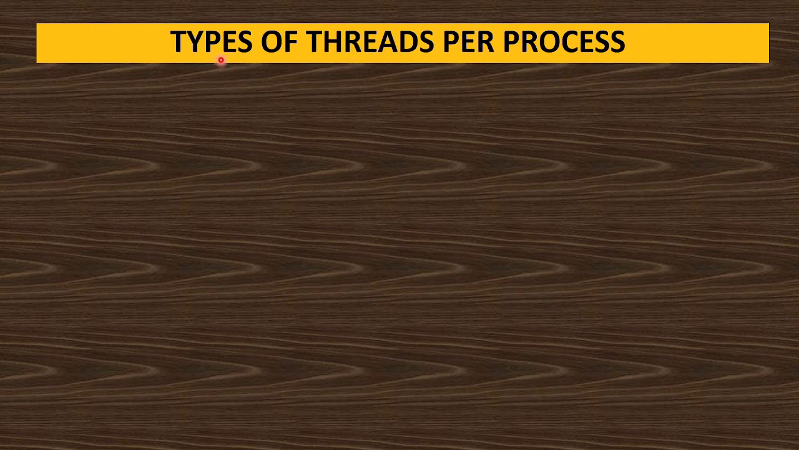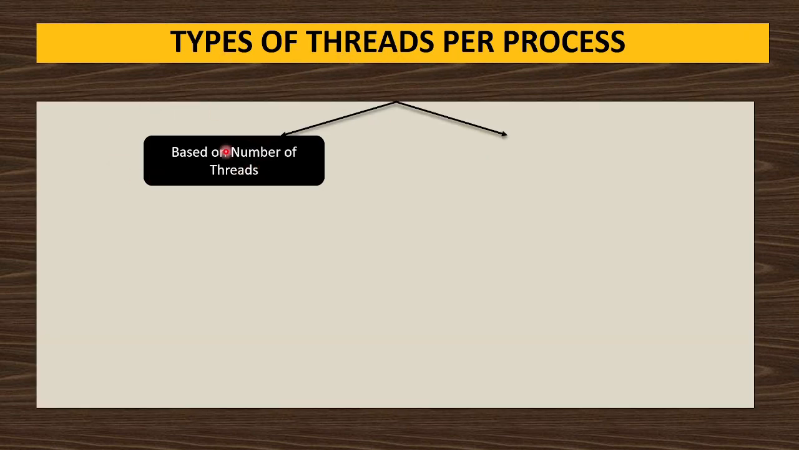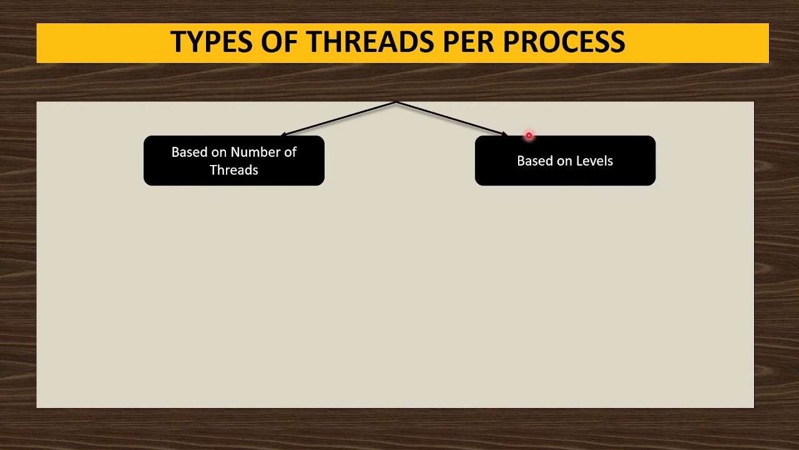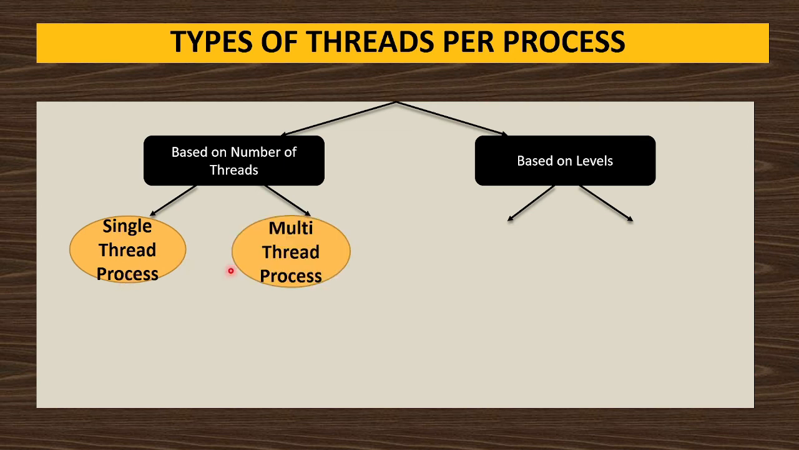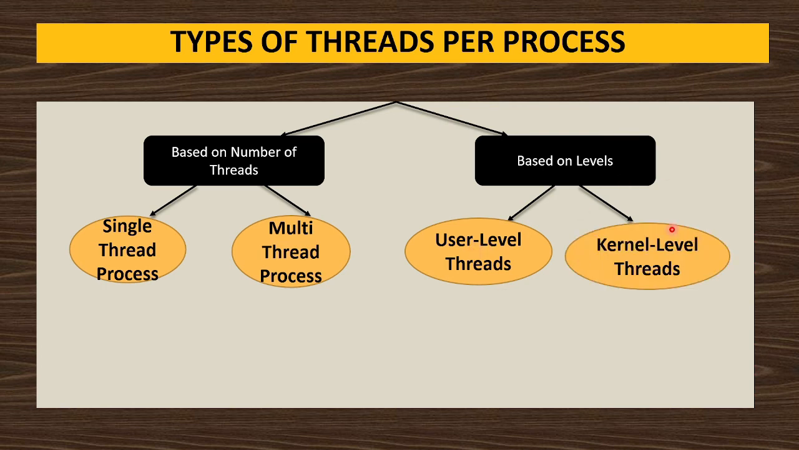So these are the items not shared by the threads of the same process under multi-threading. Now we'll see the different types of threads per process. It is based on the number of threads and on levels. Based on number of threads, there is a single thread process, meaning the process will have only one thread, and a multi-thread process, meaning the process will have multiple threads. And based on level, we have user level threads and kernel level threads.